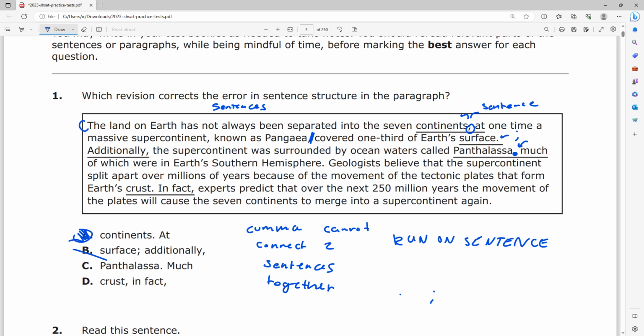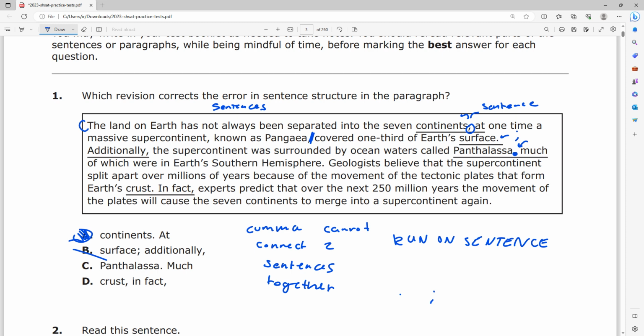It reads, much of which were in Earth's southern hemisphere, right? Is that a full sentence? Can I tell this to my friend? Can this stand alone, and will it have the same meaning? Will it convey meaning? So let's read it out loud. I come up to my friend, I say, "Hey, much of which were in Earth's southern hemisphere." Much of what were in Earth's southern hemisphere, right? This doesn't make sense as a standalone thing.